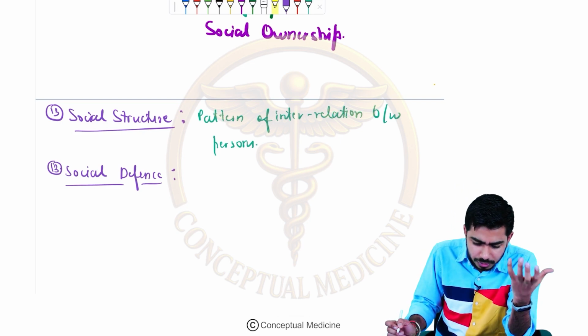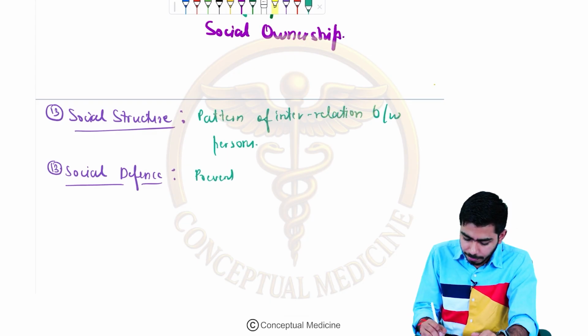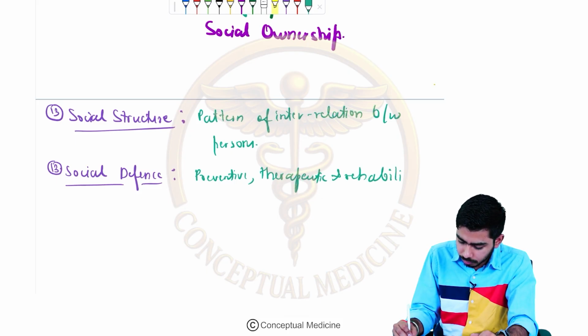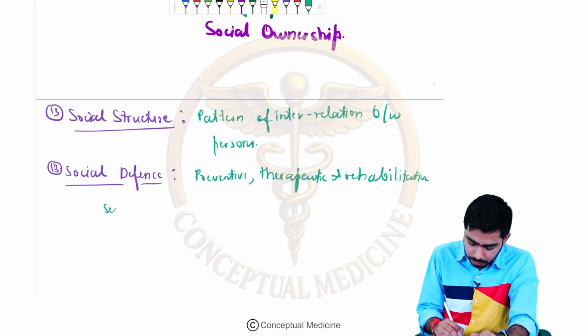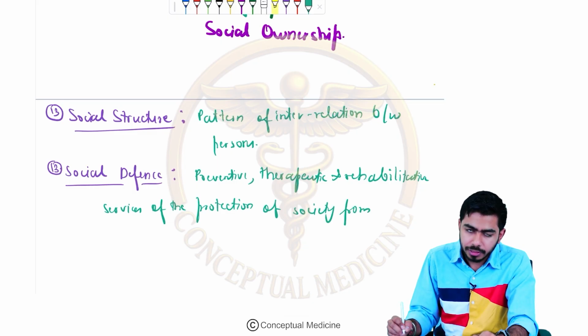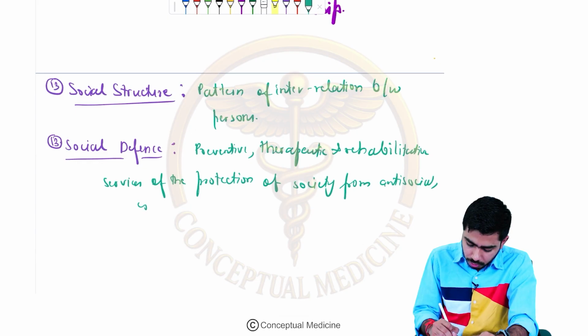The technical definition is preventive, therapeutic and rehabilitative services for the protection of society from antisocial elements or criminal elements. I'm just writing very rudely over here.